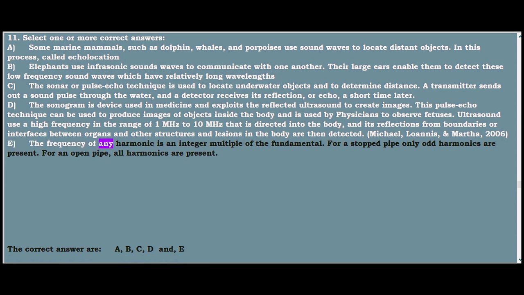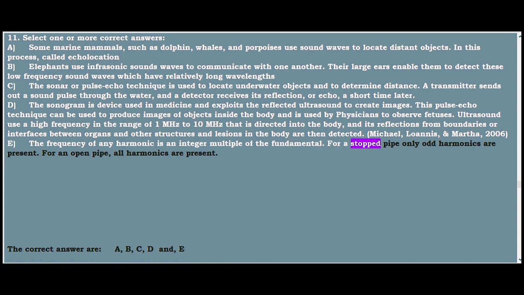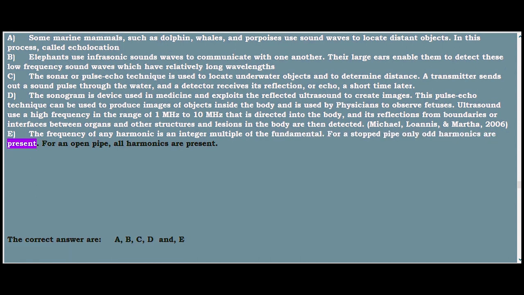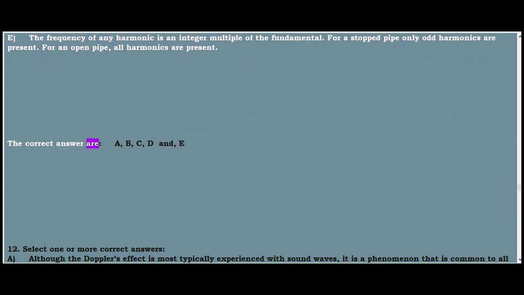E. The frequency of any harmonic is an integer multiple of the fundamental. For a stopped pipe, only odd harmonics are present. For an open pipe, all harmonics are present. The correct answers are A, B, C, D and E.